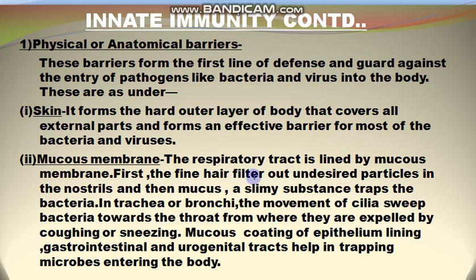First, the fine hair filter out undesired particles in the nostrils, and then mucus, a slimy substance, traps the bacteria, and then in the trachea or bronchi, the movement of cilia sweeps the bacteria towards the throat, from where they are expelled out by means of coughing or sneezing. And moreover, the mucus coating of the epithelial lining and gastrointestinal lining and urinogenital tract also helps in trapping the microbes which enter the body.